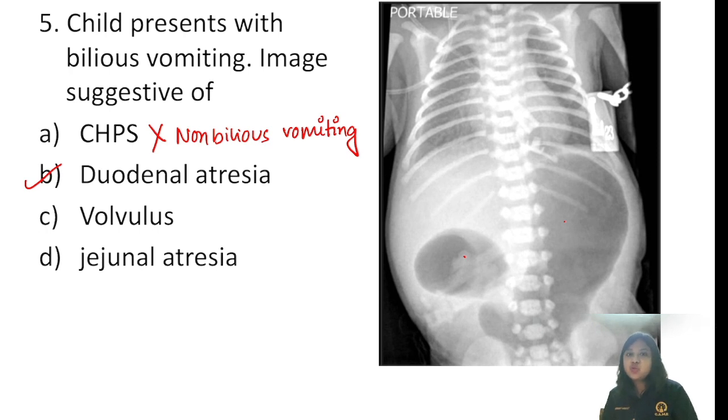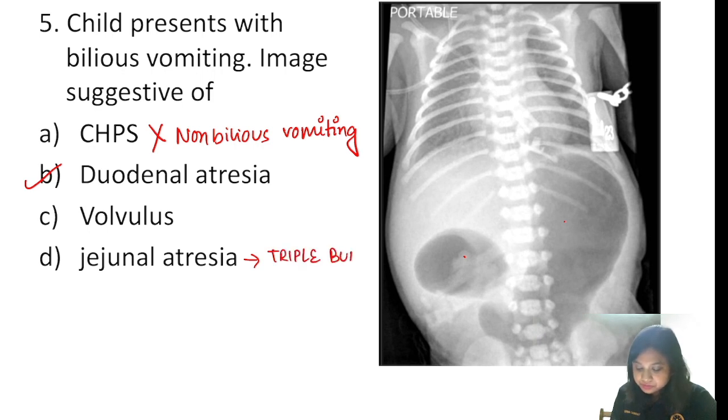And remember, jejunal-ileal atresia is more common than duodenal atresia. I am telling jejunum plus ileum as a whole. Jejunal-ileal atresia is more common than duodenal atresia. So in jejunal atresia, we are going to get the triple bubble sign. And as I told you, in ileal atresia, we are going to get the multiple bubble sign.